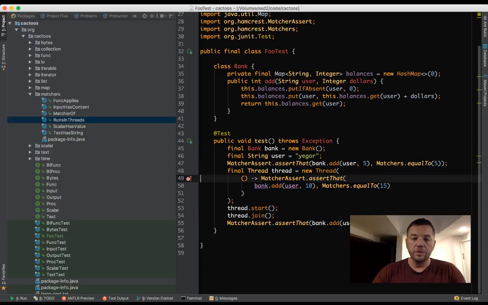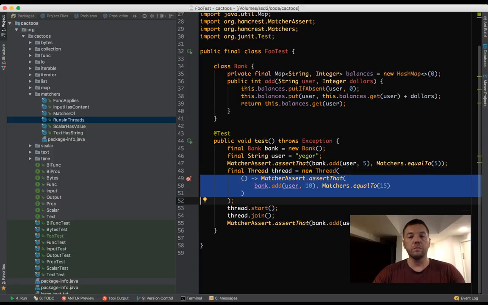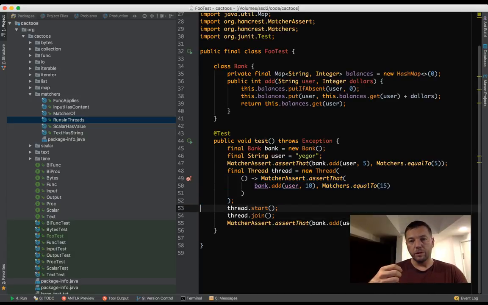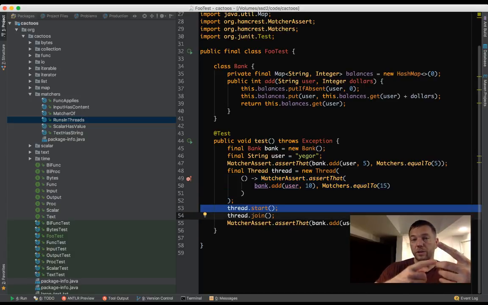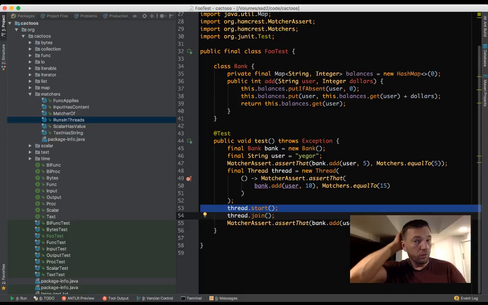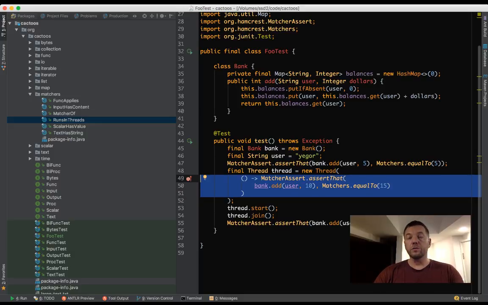This is the set of instructions for the second CPU, and then we are saying start it. So the first thread is giving instructions to the second one. The first thread is still here. It just created the second one, and then it tells the second one, start, go forward, execute the instructions you have inside. And then here we wait for it to finish.